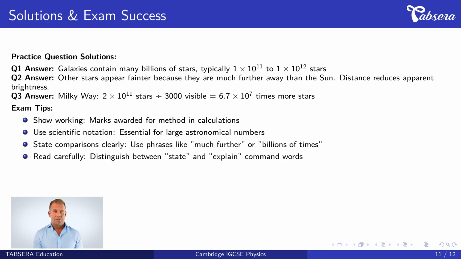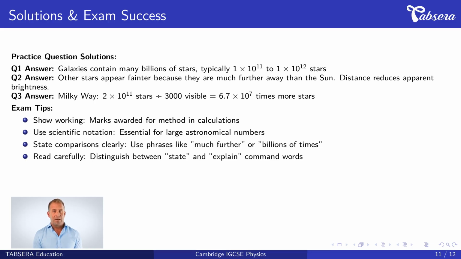Let's review the solutions. For question 1, the answer is galaxies contain many billions of stars, typically 1 times 10 to the power of 11 to 1 times 10 to the power of 12 stars. This demonstrates the enormous scale of galactic structures. For question 2, other stars appear fainter because they are much further away than the Sun. The inverse square law means brightness decreases with distance squared, so vast stellar distances make other stars appear dim, despite being similar to our Sun.